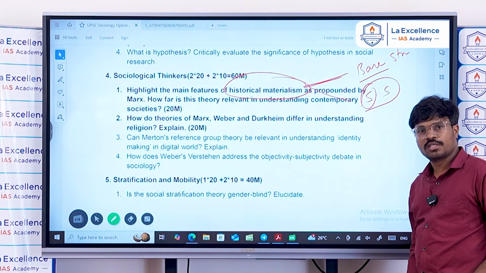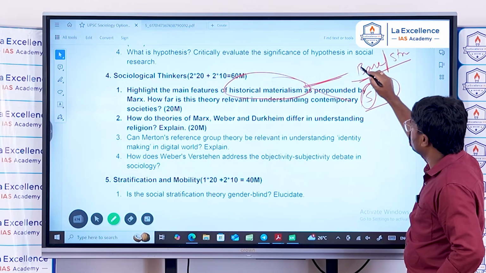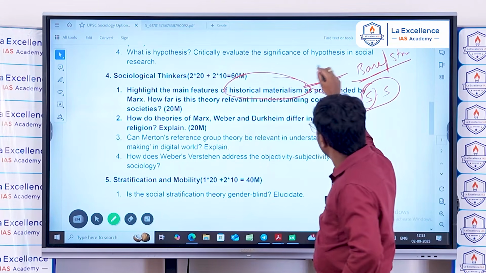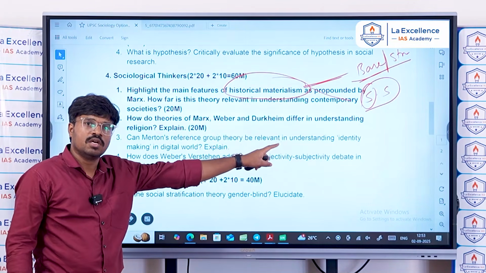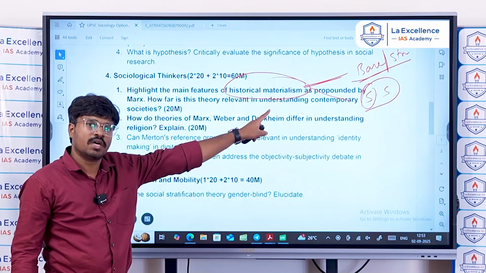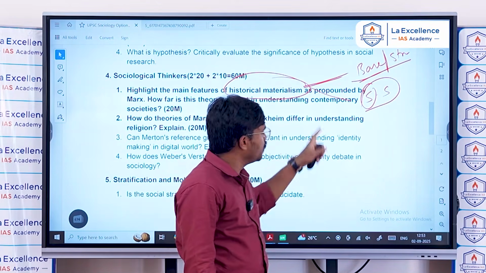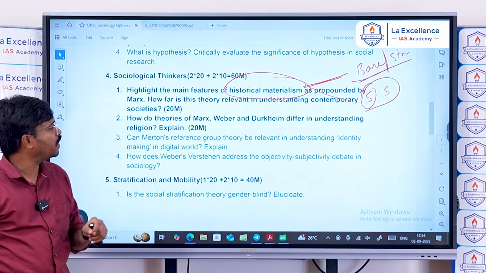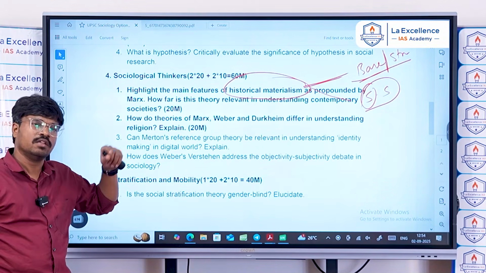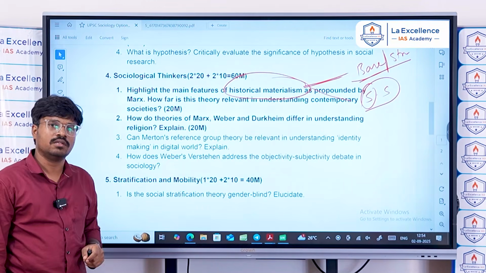And according to Marx, the economic infrastructure, or the base structure, guides and directs this social superstructure, and it is economic determinism. And he explained this historical materialism using the laws of dialectics, or the dialectical idealism of Hegel. And you have to explain that in the first part of the question, the dialectical idealism of Hegel.